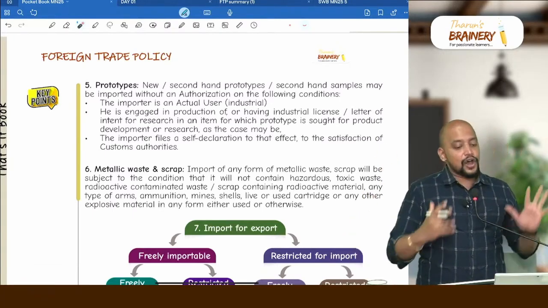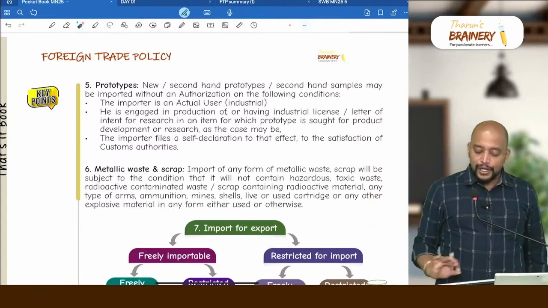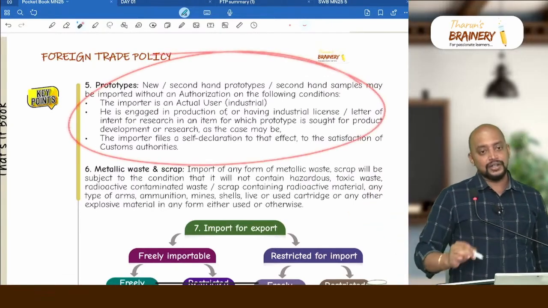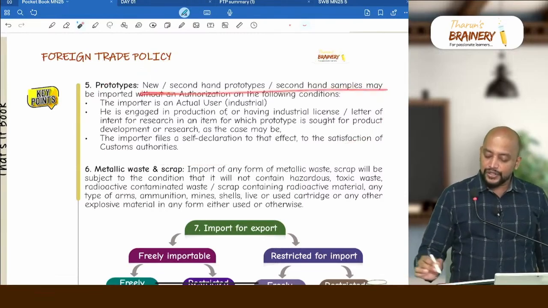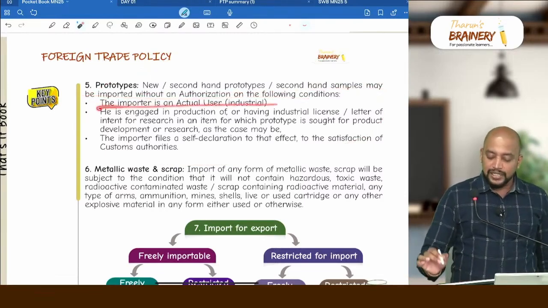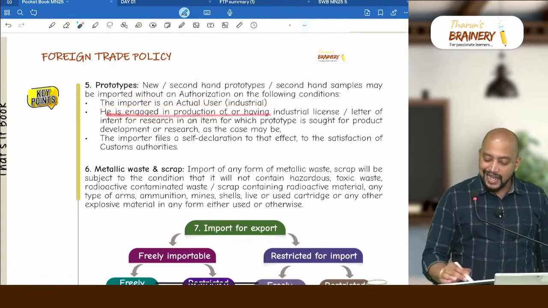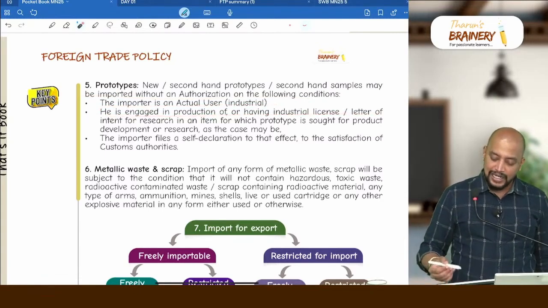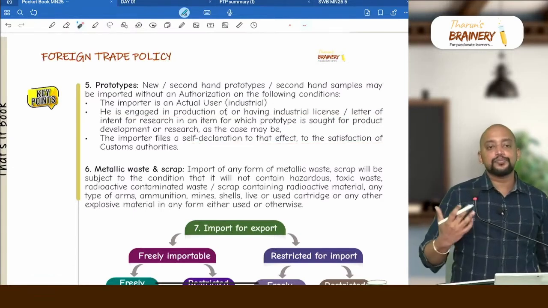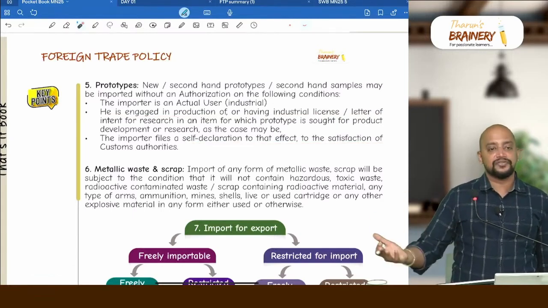So on that prototype, whether customs duty is payable is not given here. It is about the authorization. New or second hand prototypes or second hand samples may be imported without an authorization if the importer is an actual user, engaged in production or having an industrial license, and the importer files a self declaration that he is importing the prototype for making a replica of the product.